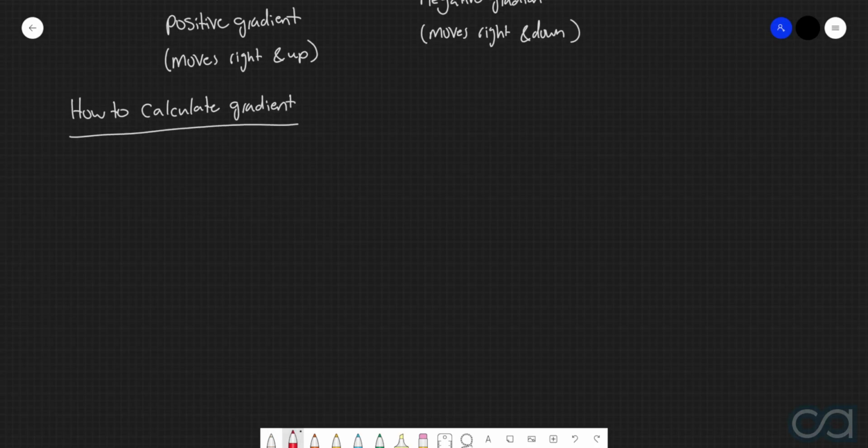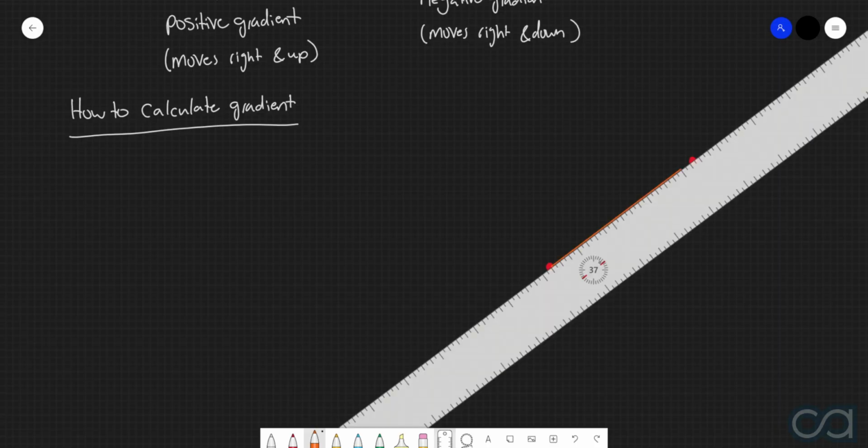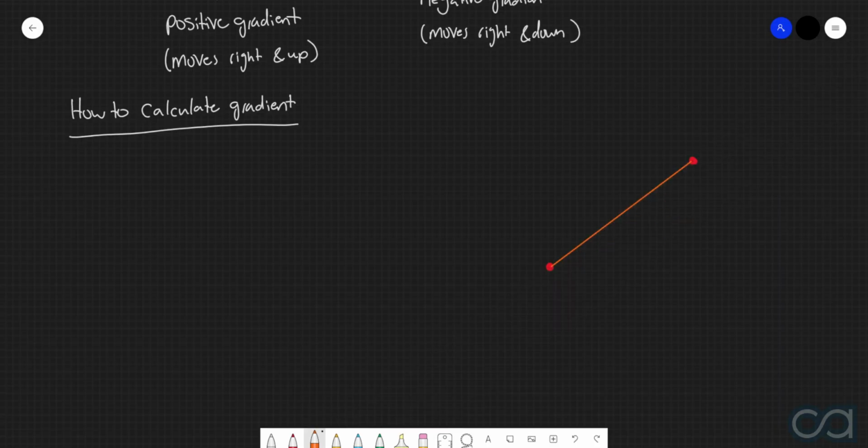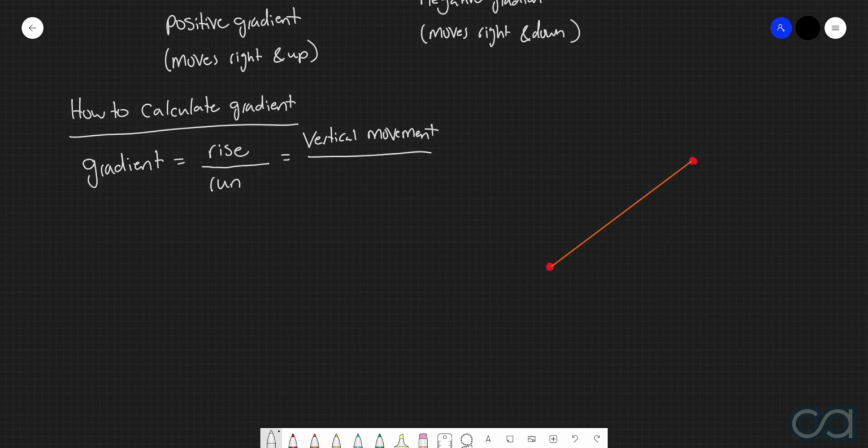Well, if I were to consider this example over here, where we've got these 2 points, and then we connect these points using a straight line segment, so just like that there, then the way that we actually define the gradient is using a quotient where we have the rise over the run. Now, what do we mean by rise and run? The rise is effectively a measure of how much we go up or down by, whereas the run is how much we move horizontally by. Or in other words, we have the vertical movement over the horizontal movement.